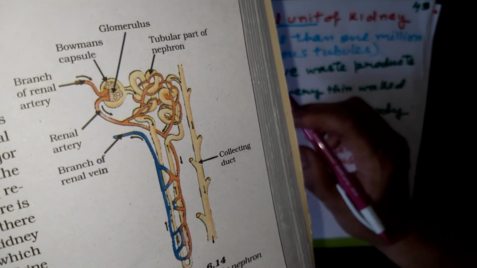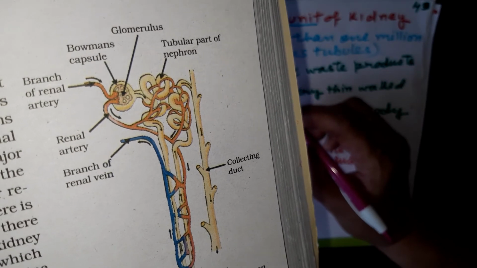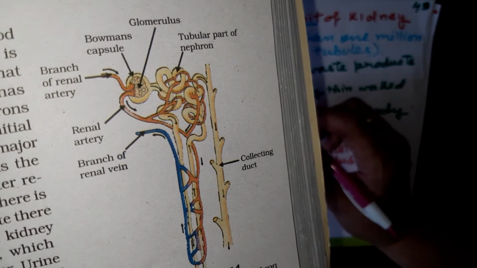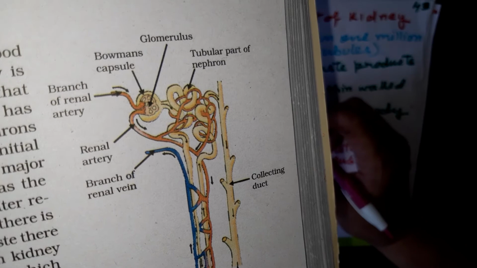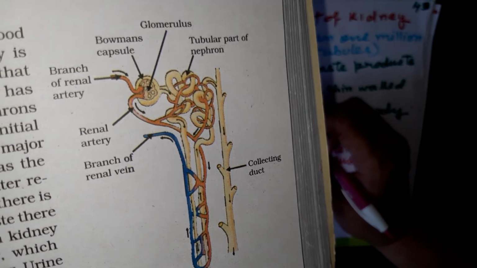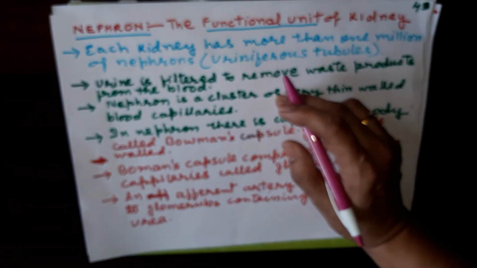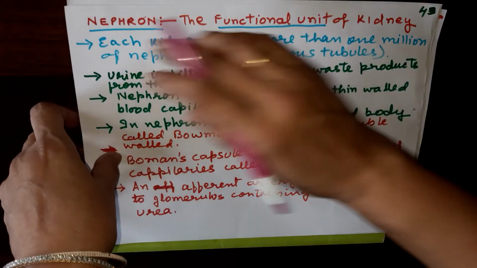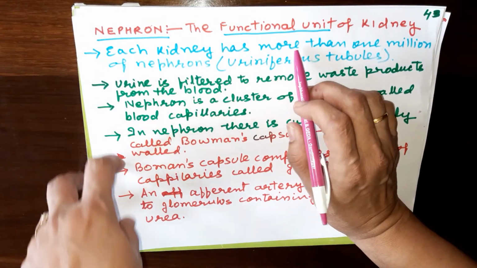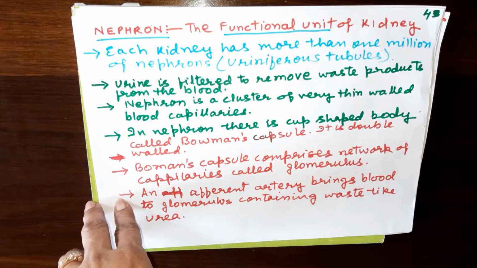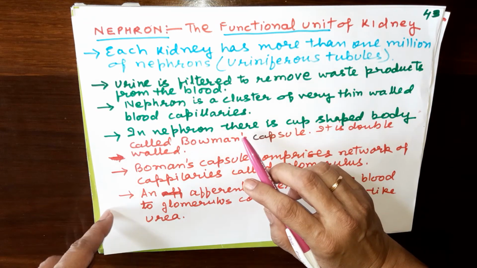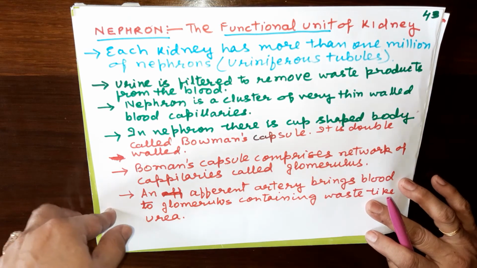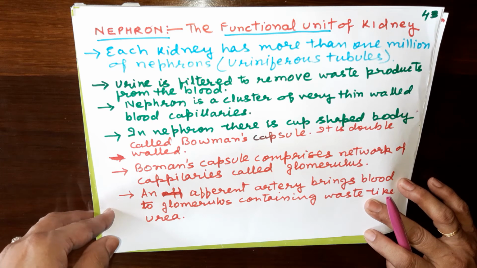When you study this through the video, you have the diagram along with you, so that it will be clear to you. So you understand the nephron is the functional unit of kidney, and each kidney has more than 1 million nephrons. Now urine is filtered here only.